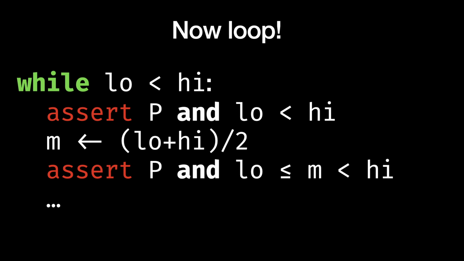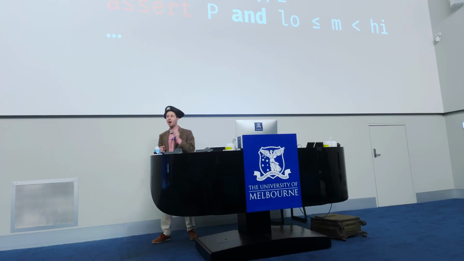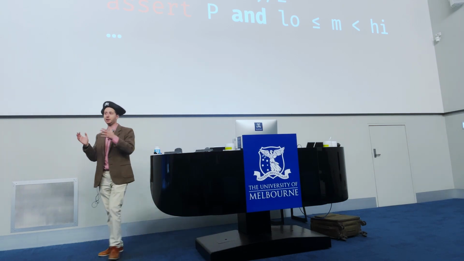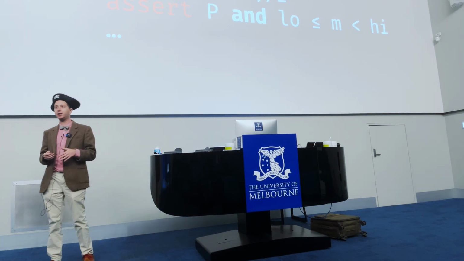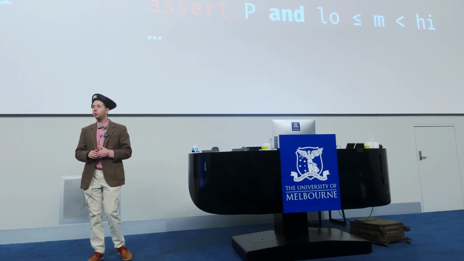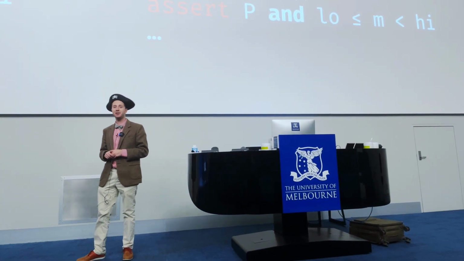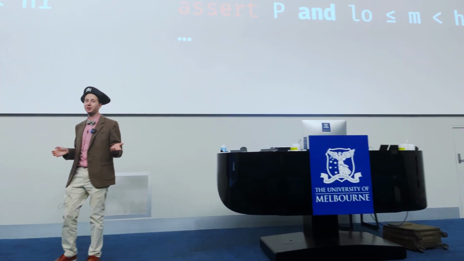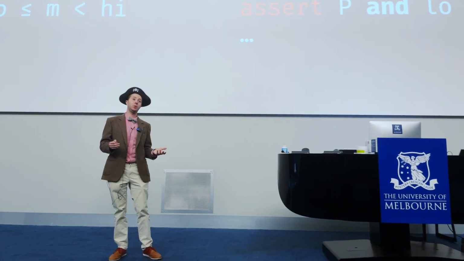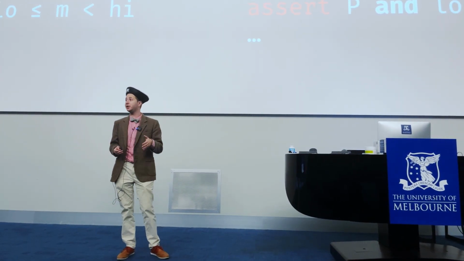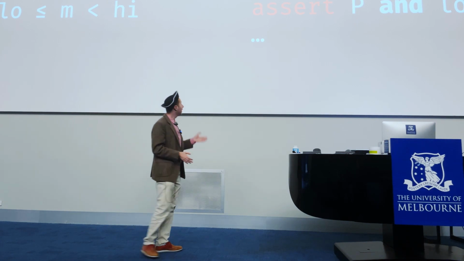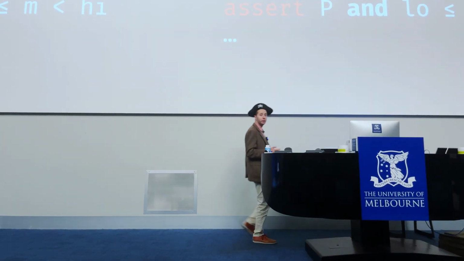Now, choose some element M, and this is going to be the key point of binary search, that is halfway between low and high. We do this by taking the sum of low and high, and dividing it by 2. Now, those of you who are particularly astute viewers might ask, well, what happens if you get an odd number? Let's do integer division and do the truncation, and so we get a whole number every time.